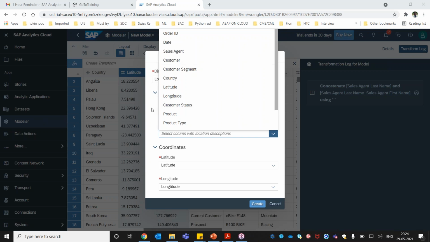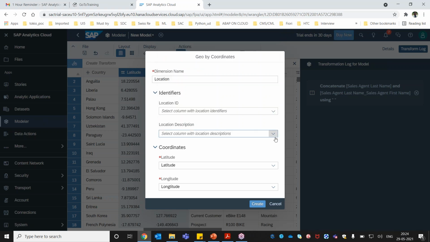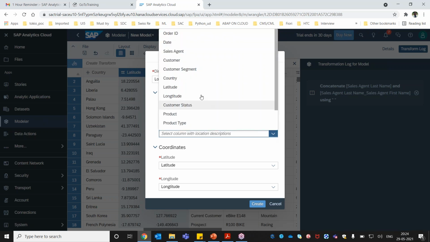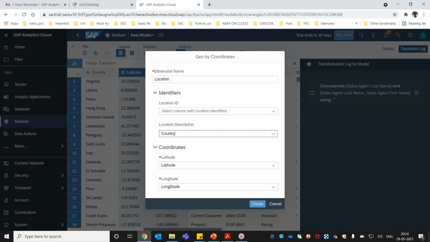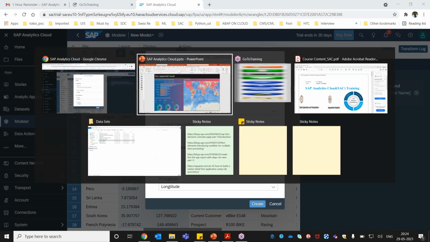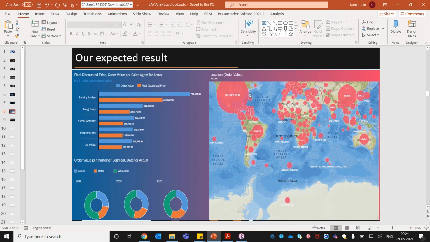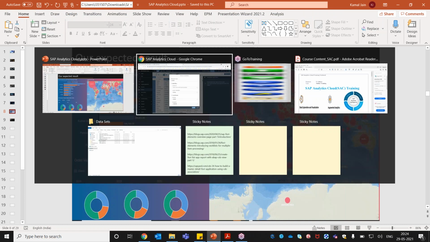Yeah, so I need to select a description here, basically the description which I want to display in the coordinates. I want to display the country name, so I can just select the country, and based on the coordinates we automatically have latitude and longitude. The system identifies these coordinates, and now we can create this coordinate. This coordinate is going to help us design this location on the map. And now let me click on create.